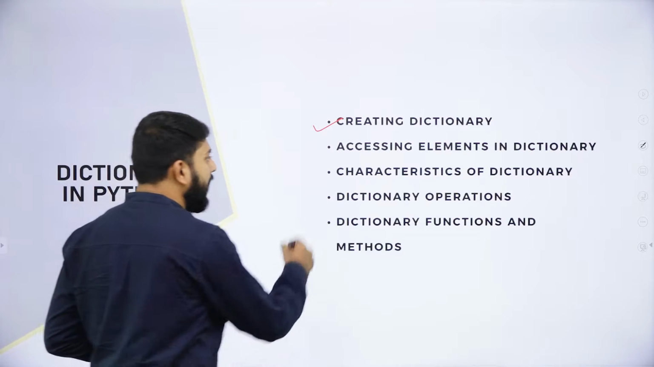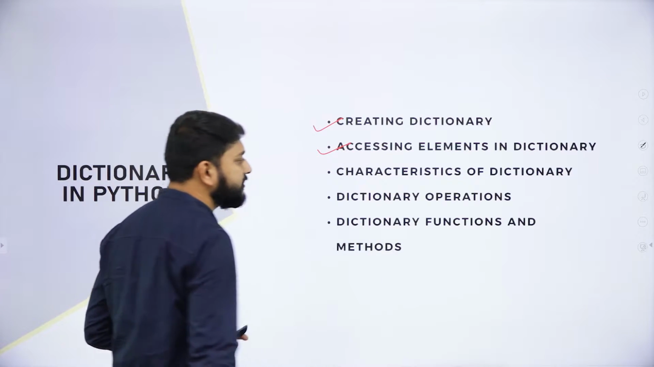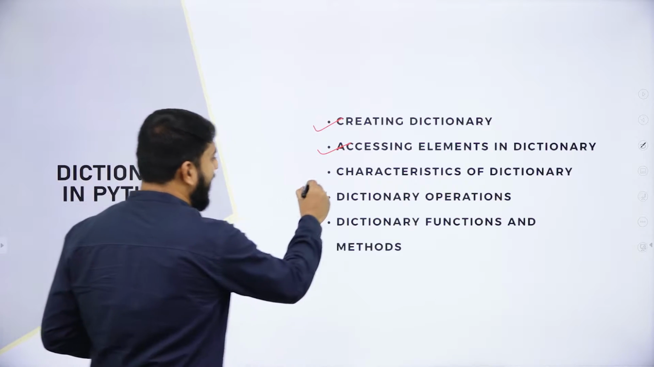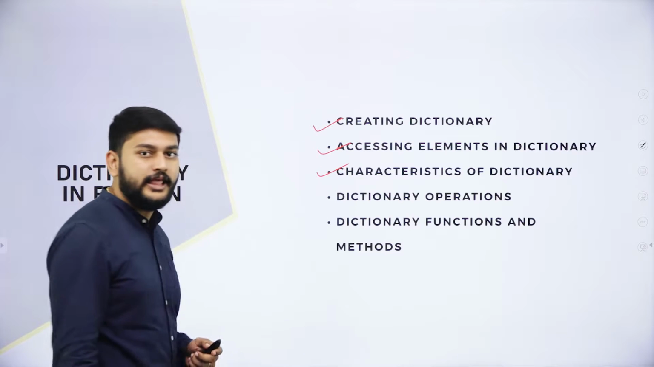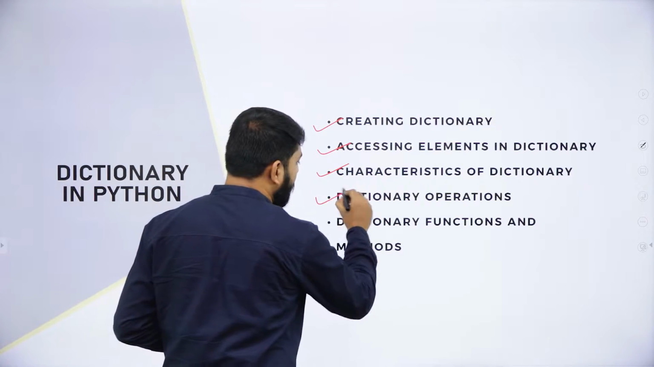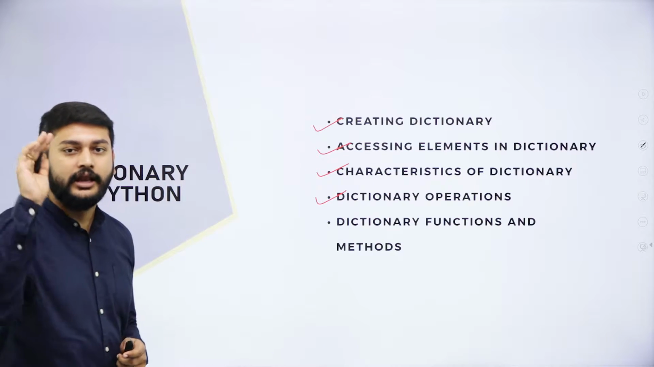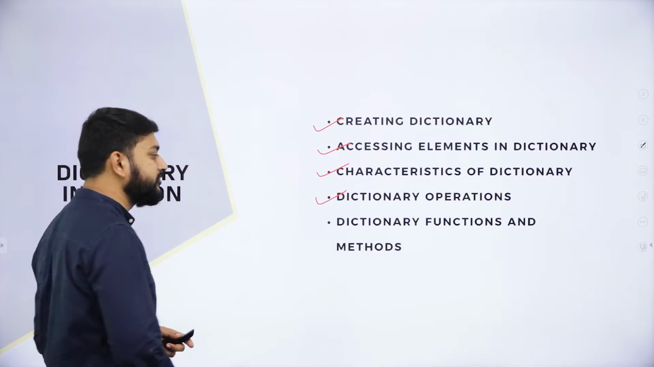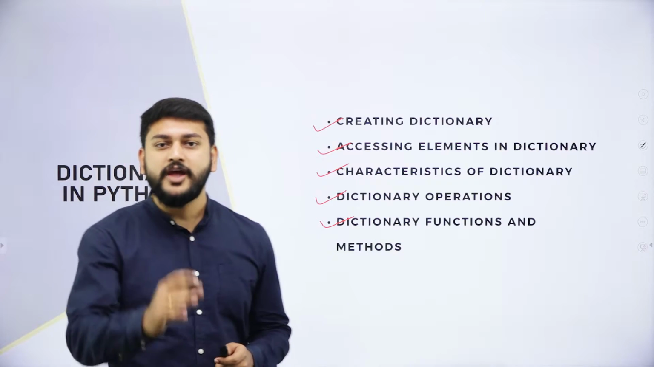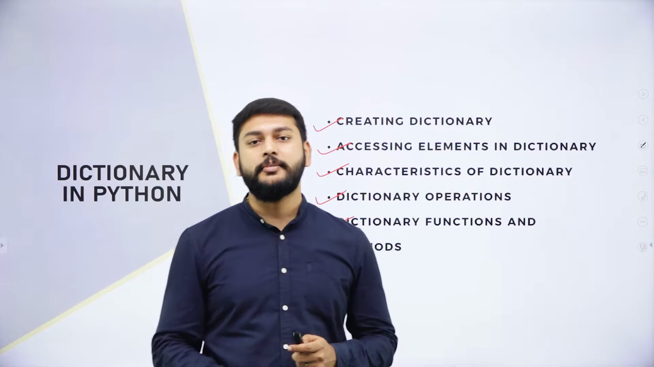The second topic is accessing elements in dictionaries. The most important thing all of you should know is the characteristics of dictionaries. Then I will discuss the operations that I can do with dictionaries. And the last and very important part of the session is dictionary functions and methods, which I will be doing in today's session.